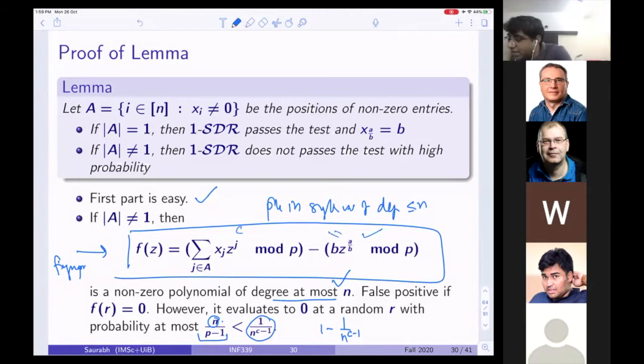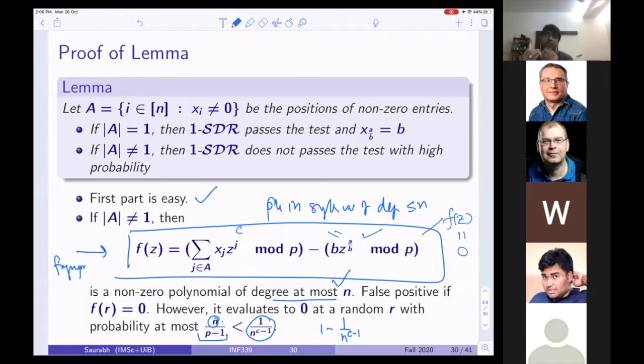Now, what is the degree of this polynomial? It is at most n, right? So I am failing because this polynomial f of j evaluates to 0. This is the only reason I am failing, because whatever I stored at C and whatever I'm expecting to store at C are equal, right?